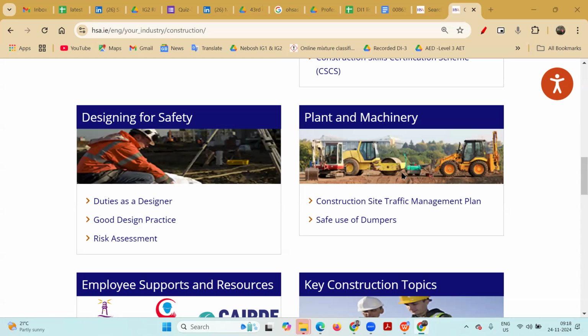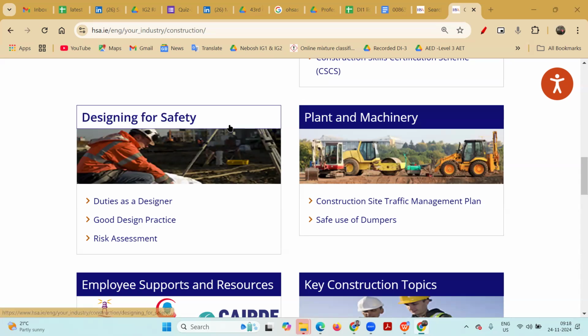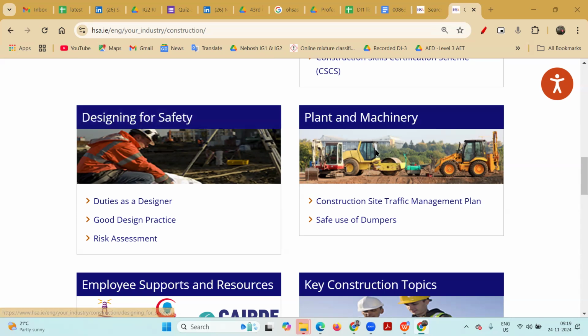Always we have to do the hazard identification first. Suppose I want to do welding at the workplace. By seeing the nature of the activities, with the help of previous knowledge, from where do we get previous knowledge? From the industry we get previous knowledge. If I do not have the knowledge, I have to use my common knowledge. If I do not have the common knowledge, then I have to involve the expert.